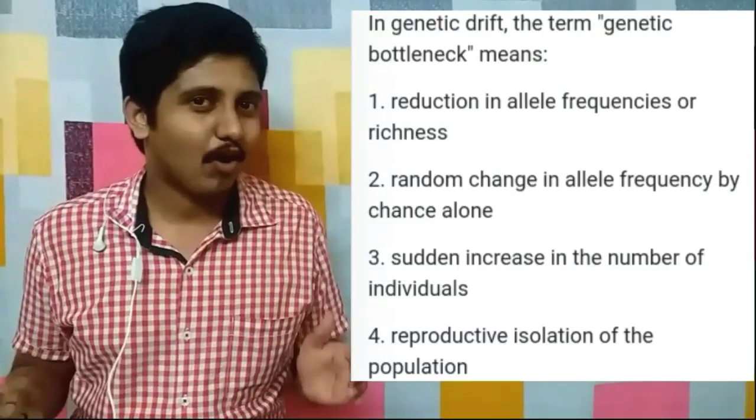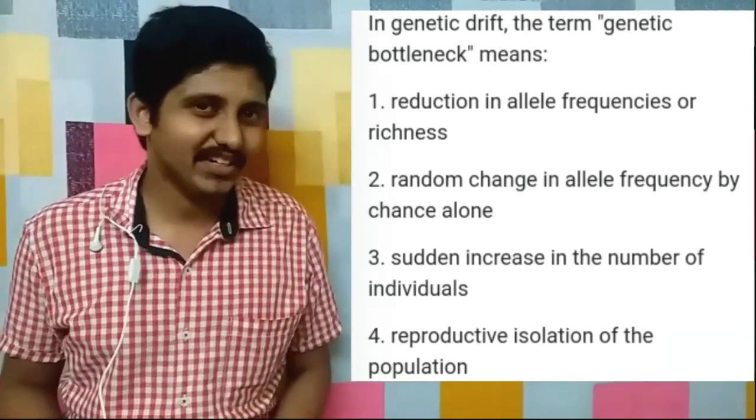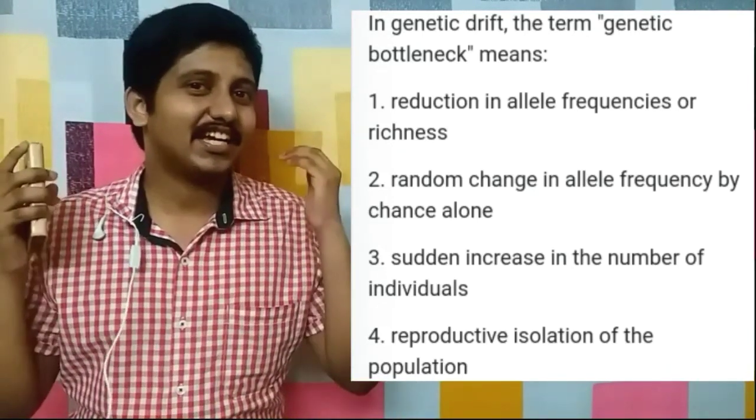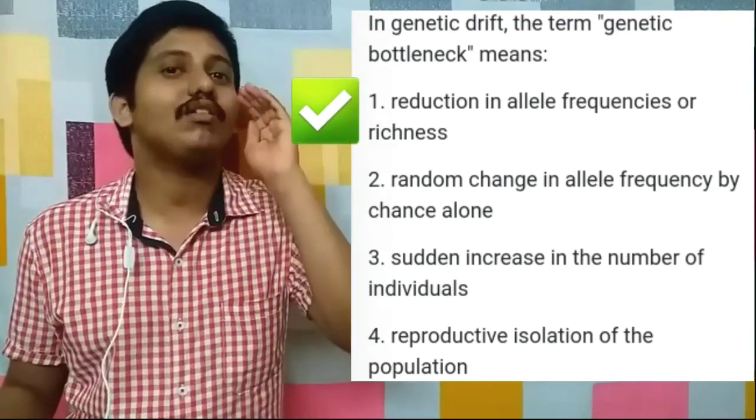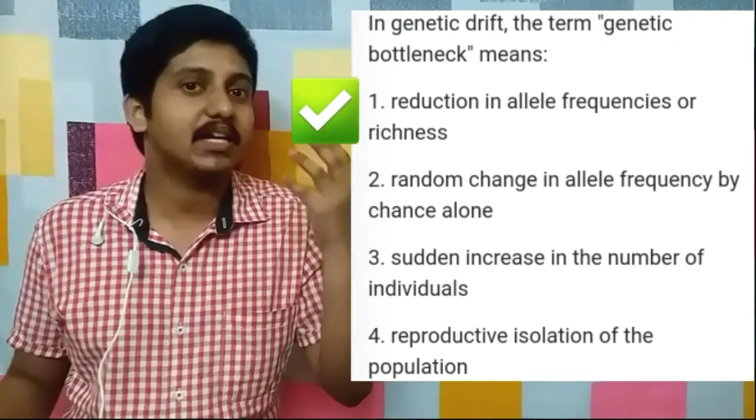So by now I hope you got the answer to our previous question: a genetic bottleneck is nothing but a reduction in allele frequencies or richness. Richness here means diversity. So I hope now you have understood the topic of genetic drift, the founder effect and the bottleneck effect.